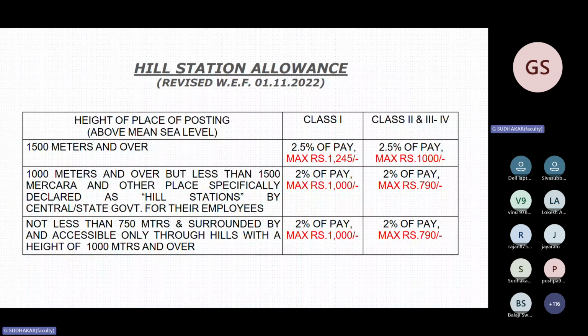Not less than 750, and surrounded by and accessible only. Surrounded and accessible. Remember the words, with height of 1,000 meters. So the percentage is 2%. They will not ask 2%, 2.5% or maximum amount, but they will ask the wordings, that is, surrounded by and accessible by, and meters: 1,500 meters and above, 1,000 and 1,500, 750 surrounded by a hill of more than 1,000 meters. So this is very important on these points.